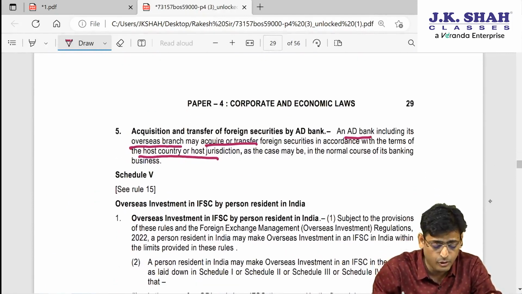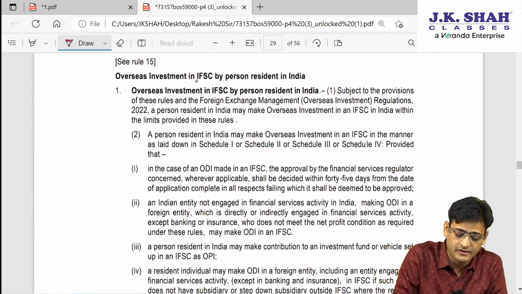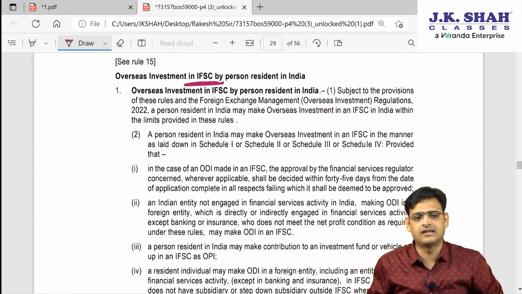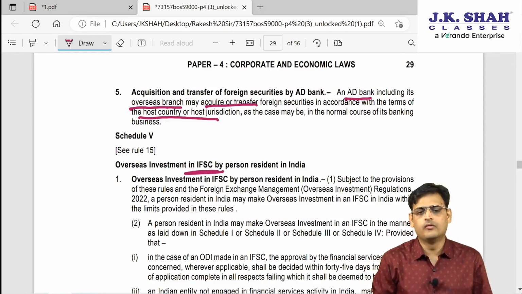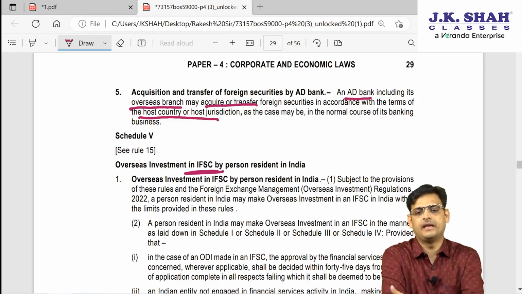Okay, now I am moving on to Schedule 5. Now, what is Schedule 5? This is overseas investment in IFSC, International Financial Service Center. Now, please understand: overseas investment in IFSC by a PRI.